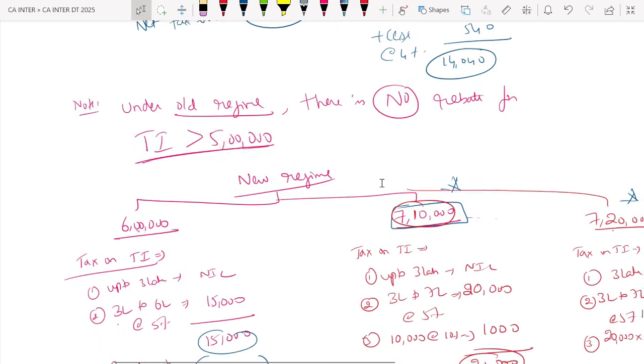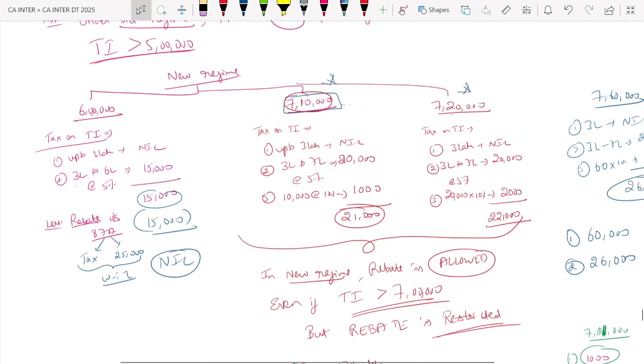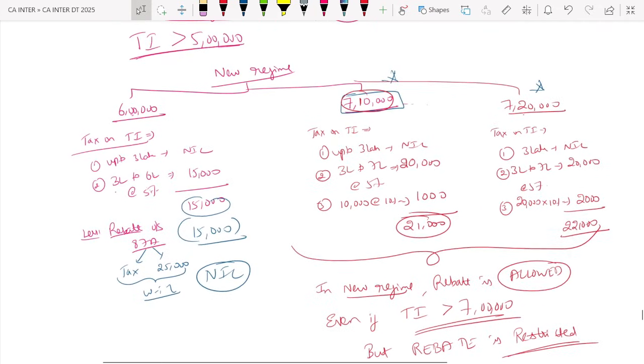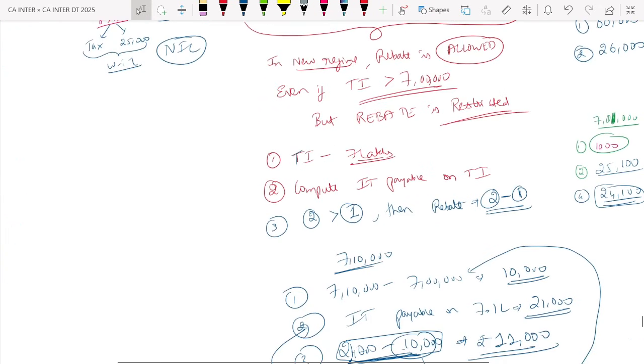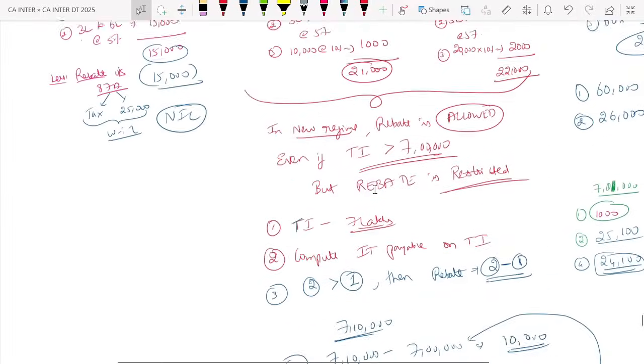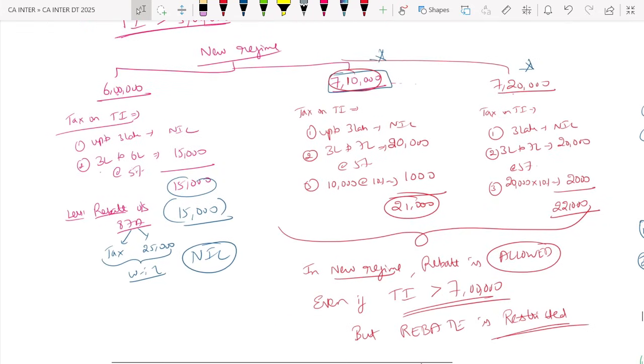Now, interesting point. In the new regime, calculation up to 6 lakh, tax on total income up to 3 lakh nil. 3 lakh to 6 lakh at 5%, 15,000.